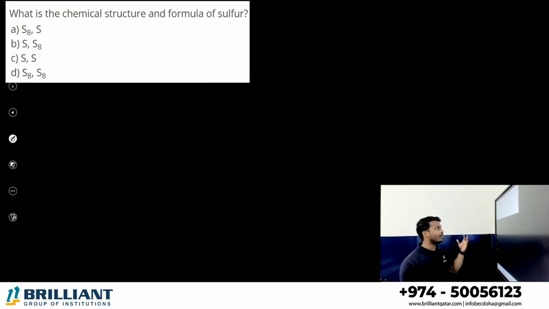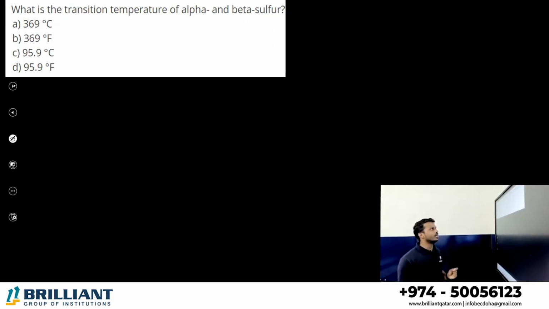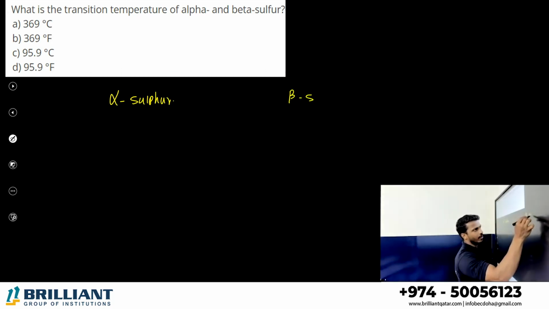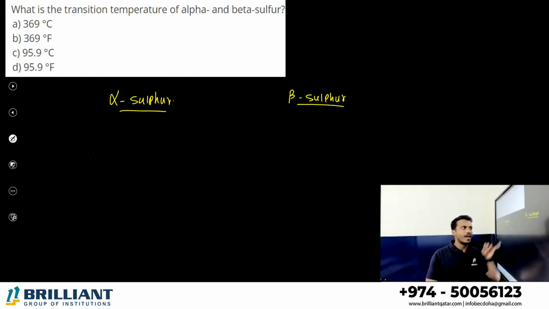What is the chemical structure and formula of sulfur? Simple one. I told you sulfur exists as octaatomic, S8. And what is the formula of sulfur? S8. What is the transition temperature of alpha and beta sulfur? You may study that. What is alpha sulfur? Alpha sulfur and beta sulfur. You know, alpha sulfur is also known as rhombic sulfur. Beta sulfur is also known as monoclinic sulfur. Rhombic and monoclinic.